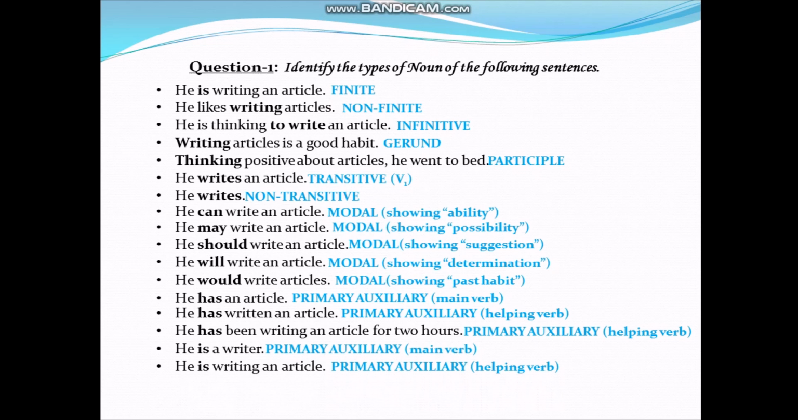Next, he wrote an article. Here, the verb wrote is used as a main verb, which is the second form of verb. Next, he has written an article. Here, has is a primary auxiliary verb, which is used as a helping verb.